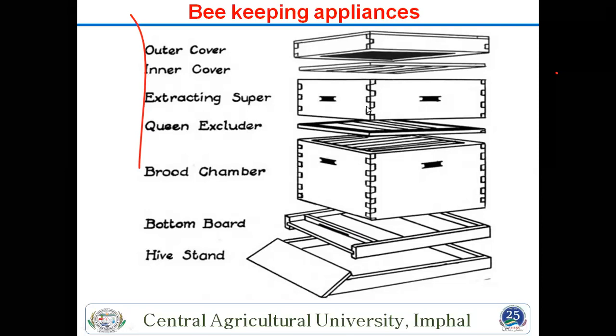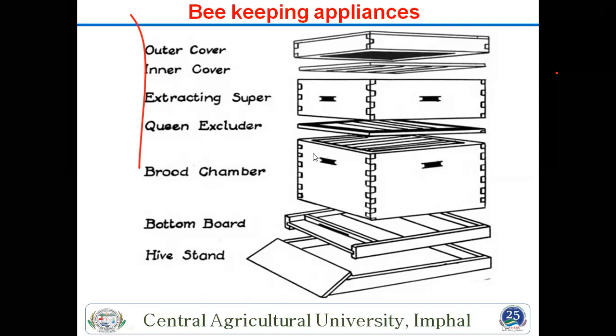Then this is the brood chamber. If you see, most of the boxes have a brood chamber. If your colony is small, or if your honey flow period is there, then we add a super chamber or extracting super. It is also known as the extracting super, because honey is extracted from this box. Many times we also add 3 chambers, if your colony is stronger, depending upon the colony density.